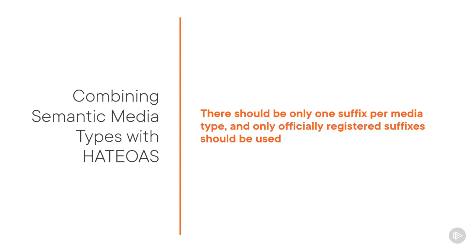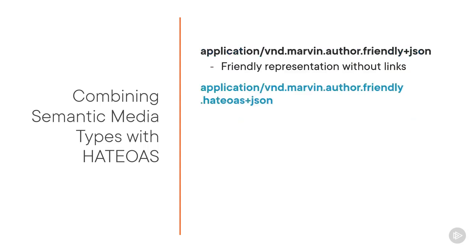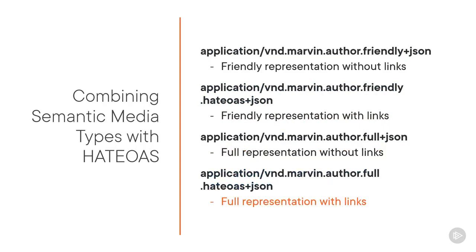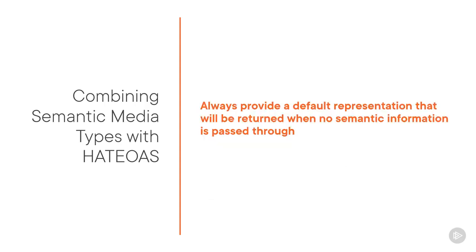In that regard, it is better to add the HATEOAS part to the type itself, as you see on screen now. Important to know is that we should always return a default as well, by which I mean the representation that should be returned when a user requests application/json. Let's say that that is our friendly representation without HATEOAS links. And of course, we also still want to support application/vnd.marvin.hateoas+json. Well, that sounds like quite a bit of work, but it's actually not as much work as it seems. Let's learn how we can implement this.